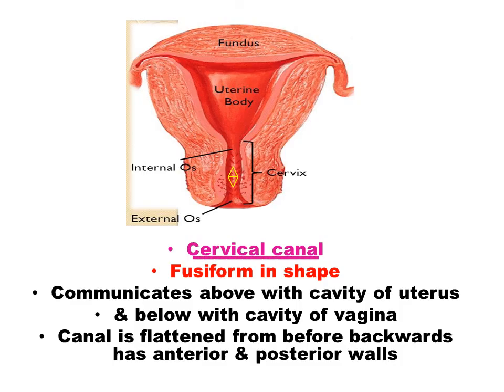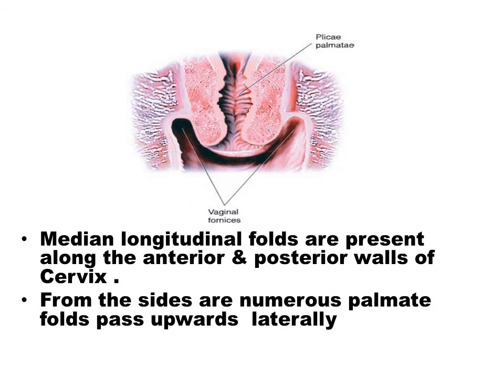The cervical canal is roughly fusiform in shape and communicates above with the cavity of the uterus and below with the cavity of the vagina. This canal is flattened front to back, and has an anterior wall and a posterior wall.